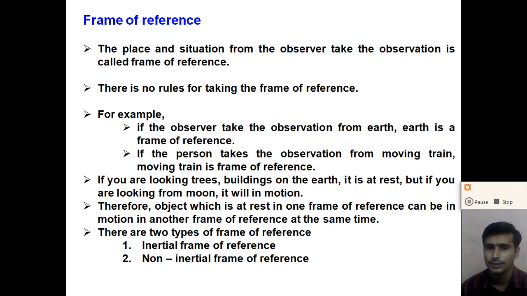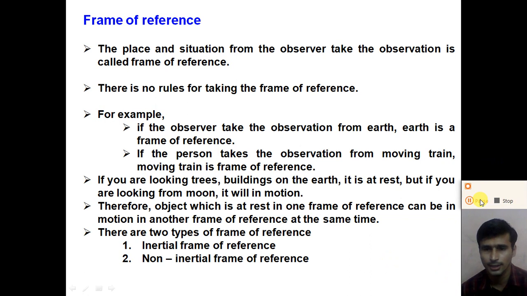So dear student, there are two types of frame of reference: inertial frame of reference and non-inertial frame of reference. More detail about the inertial and non-inertial frames of reference you will study in chapter number 5. But the frame of reference which obeys Newton's first law is called the inertial frame of reference, and the frame of reference which does not obey Newton's first law is called the non-inertial frame of reference.